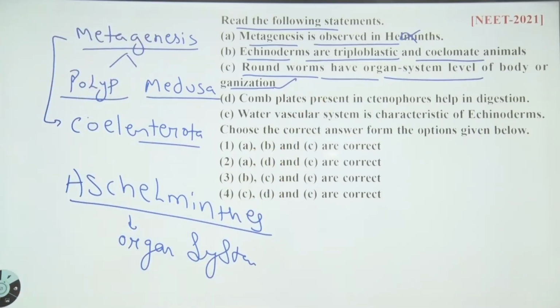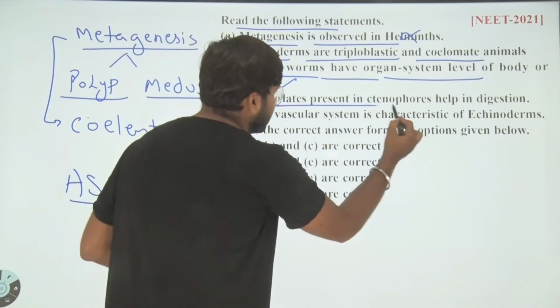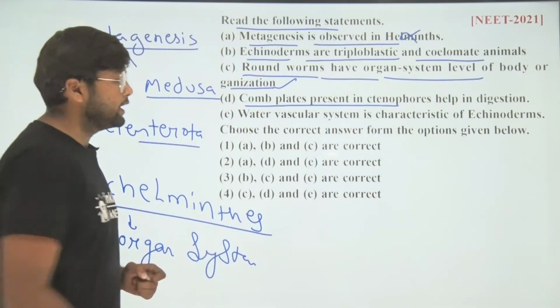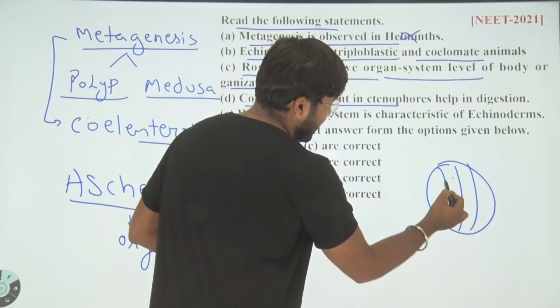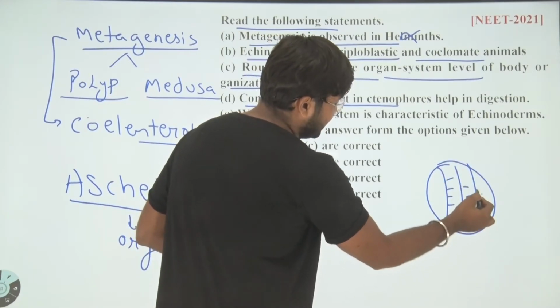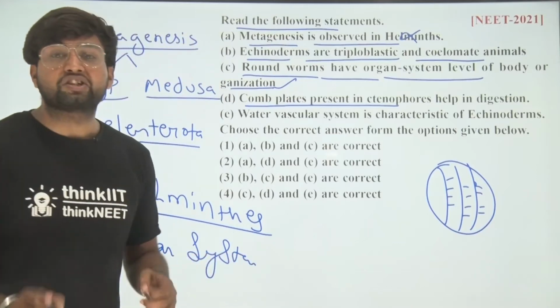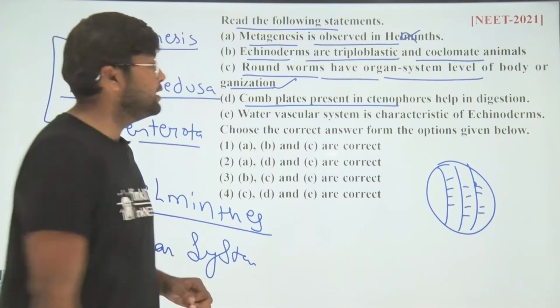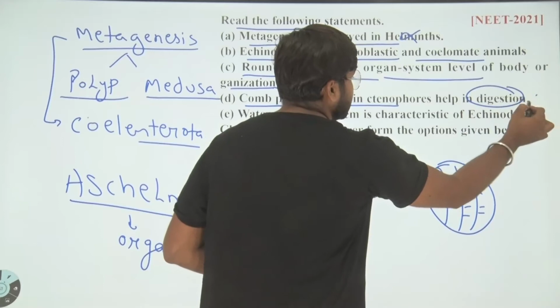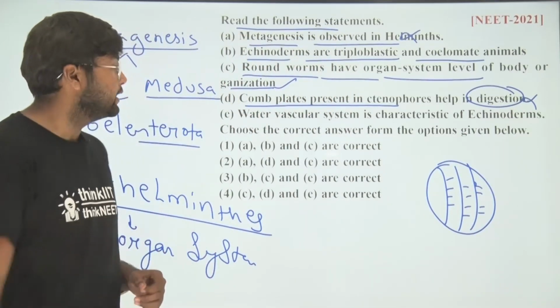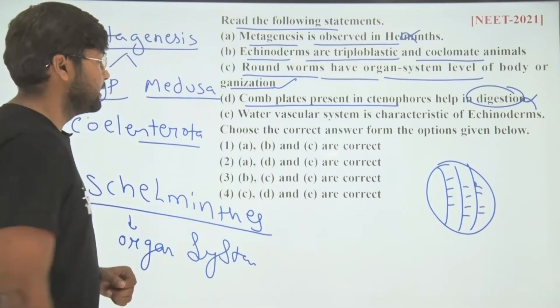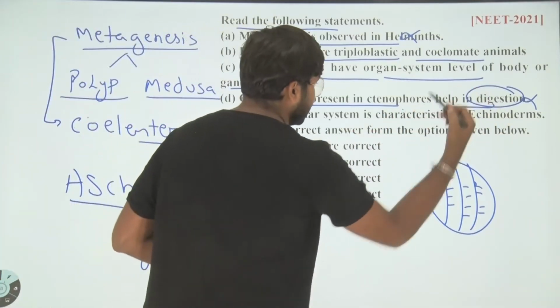The next statement is, comb plates are present in ctenophores. When you look at the diagram of ctenophores, this is the comb plates having the cilia which help in digestion. That is an incorrect statement because they don't help in digestion. They help in locomotion, in the movement of particles. So this statement is also incorrect.